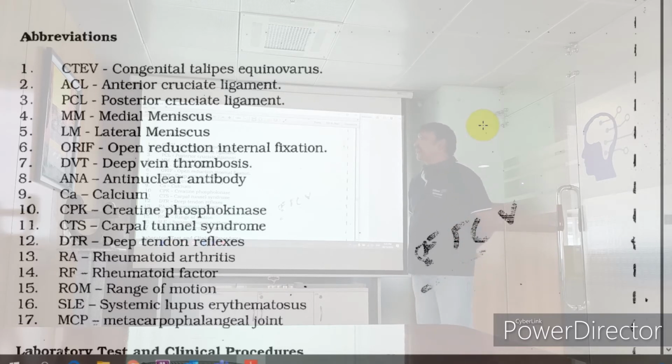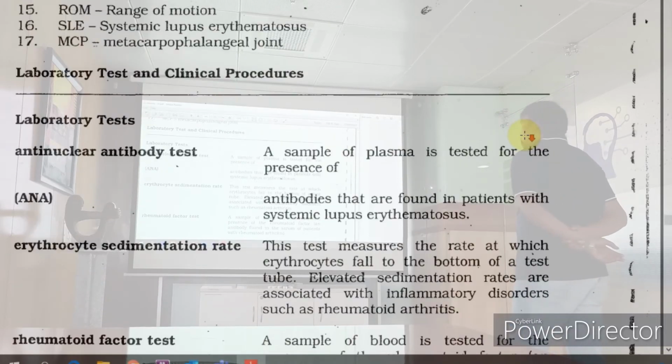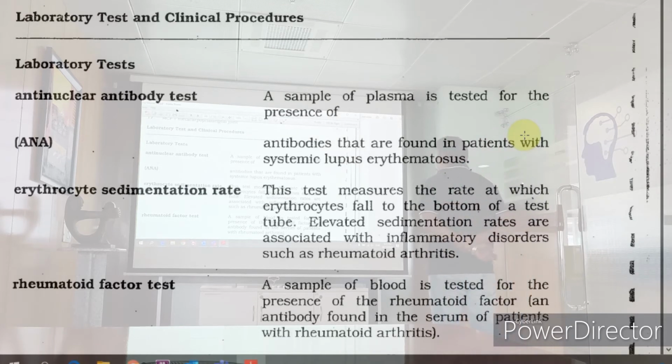Creatine phosphokinase, remember this one is produced in myocardial infarction, meaning the dying muscle will release an enzyme, I told you in the cardiovascular system. That is your CPK enzyme. Carpal tunnel syndrome, CTS. RF factor is usually checked for rheumatoid arthritis, RF. SLE, systemic lupus erythematosus. I told you lupus means wolf-like symptoms which will happen. That is systemic lupus erythematosus. Some laboratory investigations are anti-nuclear antibody, ENA, found in patients with SLE, the ANA test.